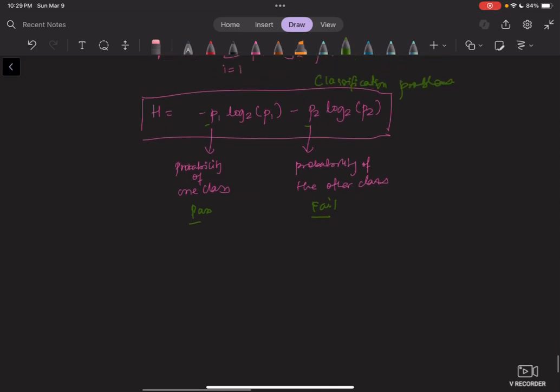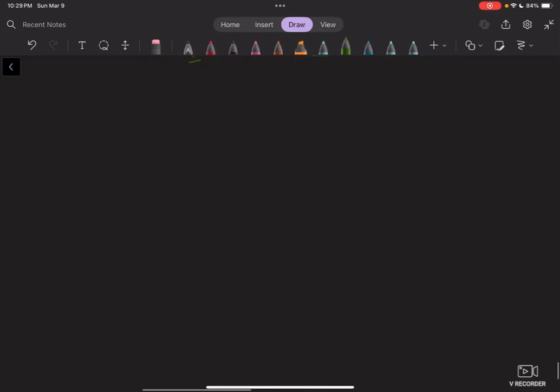This formula tells us how mixed our data is. Let's walk through one example. We talked about pass or fail, so why not build on that? Let's say I have 10 students, and I have data on whether they passed or failed. For the sake of simplicity, I'm going to say the first 5 passed and the rest failed.